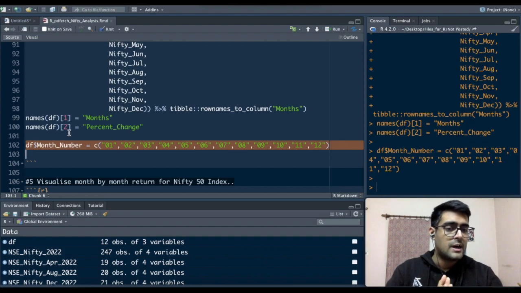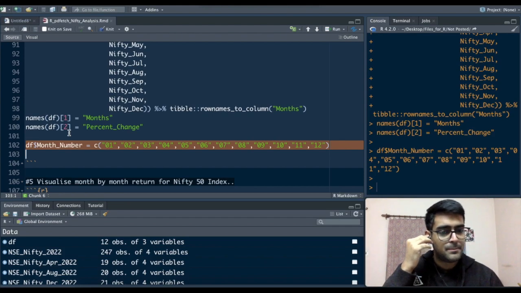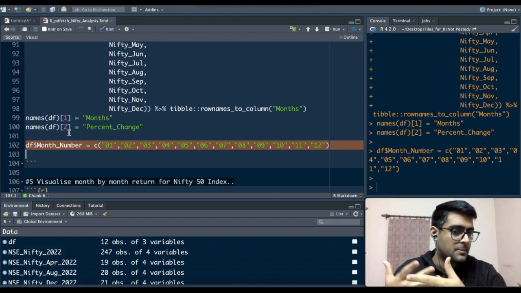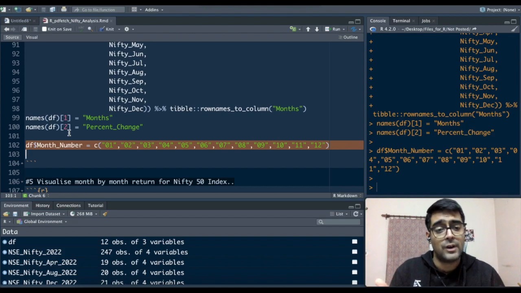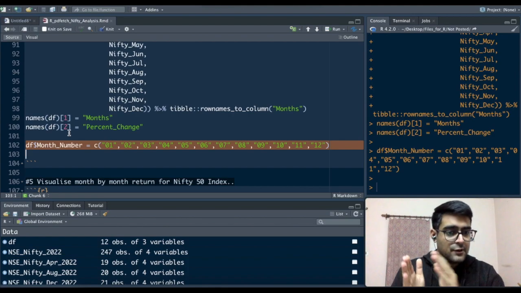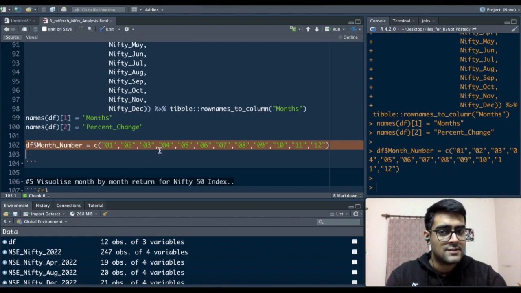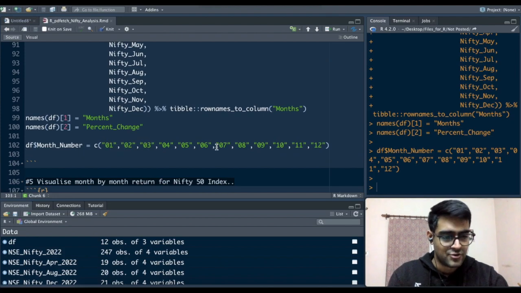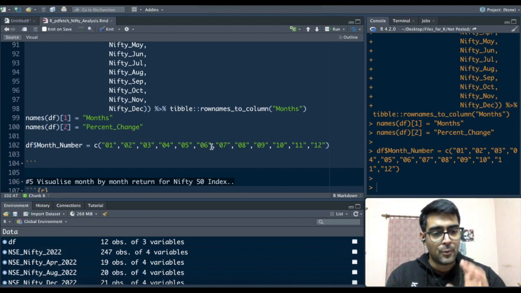The chart actually formats the data in alphabetical order if you don't give it a number. So if I put in January, February, March, April, May, June, April will be the first month in the chart, which I don't really want. I want to see January, February till December in a particular order. So to do that, I'll just add the sequential number starting with 01, 02, 03, because that will help me put the chart in order.